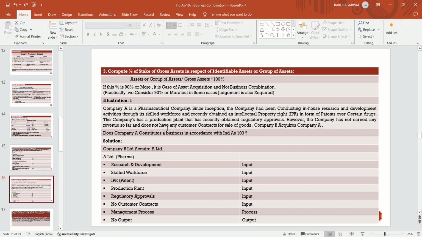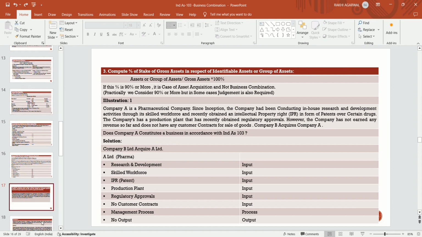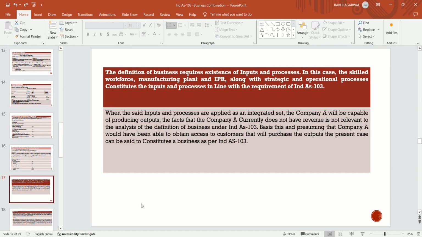So in this case, whether this is a case of business combination or asset acquisition? The definition of business requires the existence of inputs and processes. In this case, the skilled workforce, manufacturing plant and IPR along with strategic and operational processes constitute the inputs and process in line with the requirements of Ind AS. The entity A has input and process also.